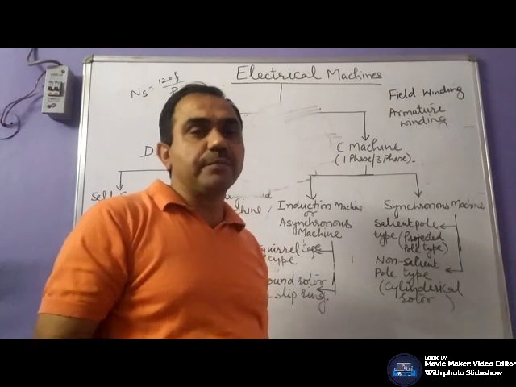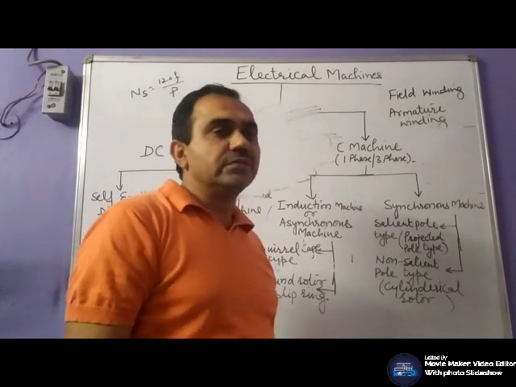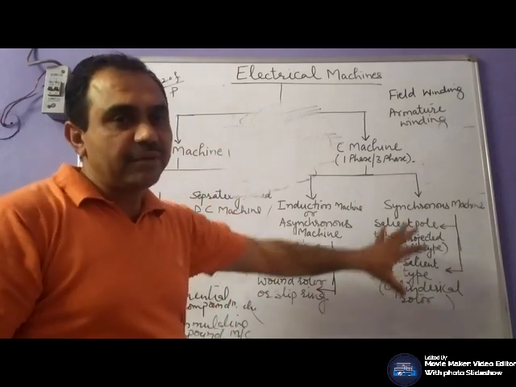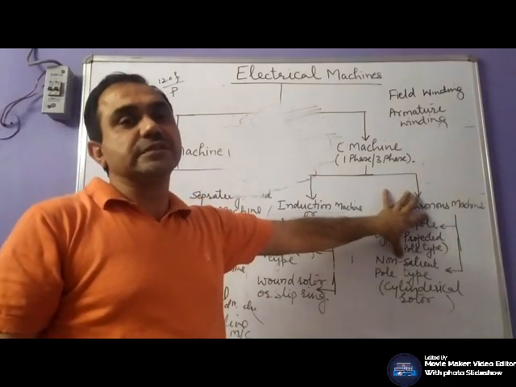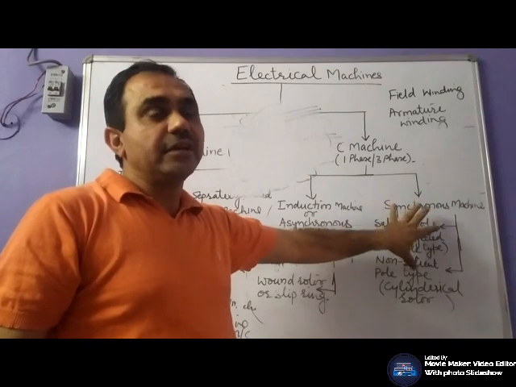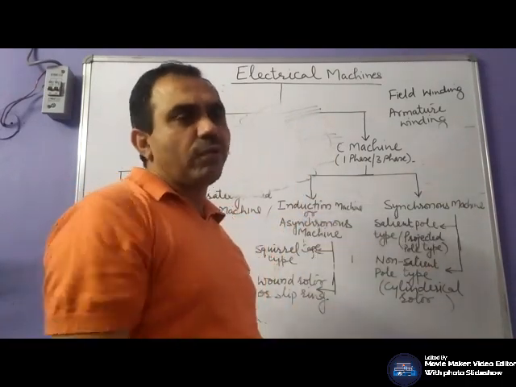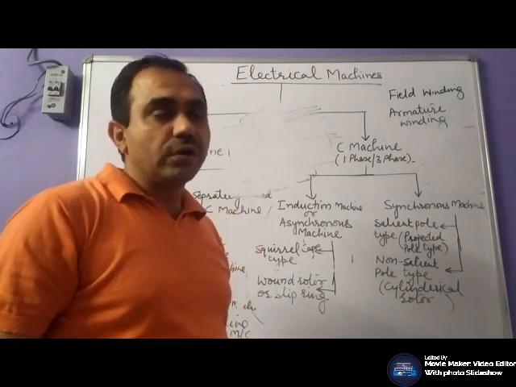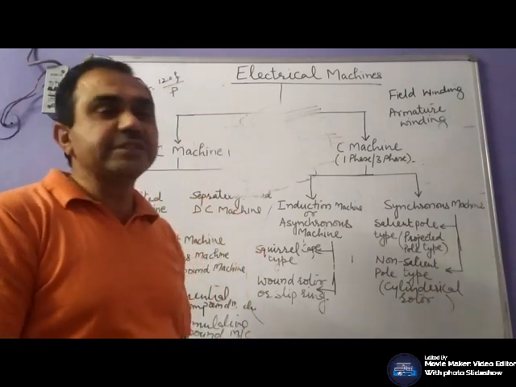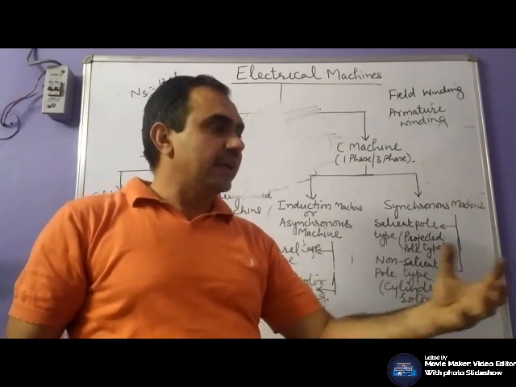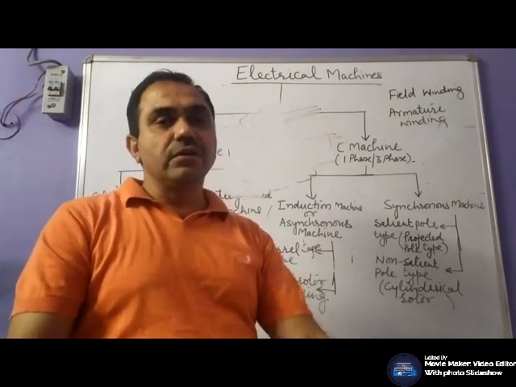In all types of power generation, whether thermal power station or hydro power station, the generators being used are synchronous generators. And the generators available at your photocopier shop or your commercial building are all synchronous generators.